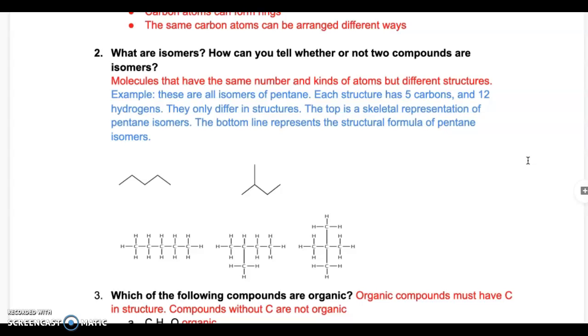The next structure is a little bit different. The longest chain over here is represented with 3 carbons, 1, 2, 3, and there are 2 attached alkyl groups, which are methyls because each has only 1 carbon on the side. But when you add all the carbons and all hydrogens, the formula is going to be the same. It's going to be C5H12, which is the formula of pentane. So all these structures are representatives of isomers.